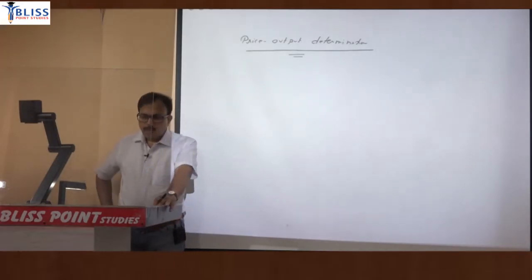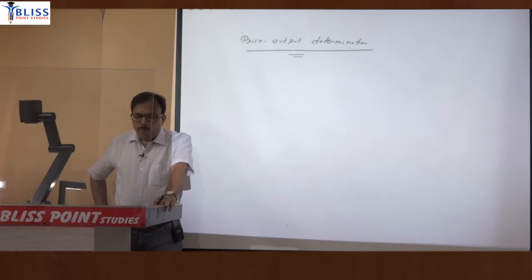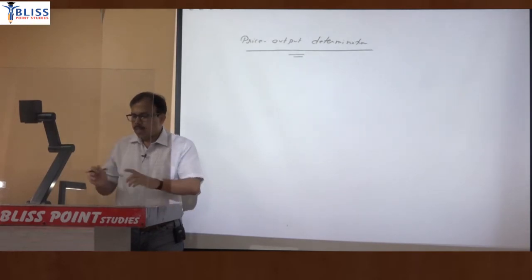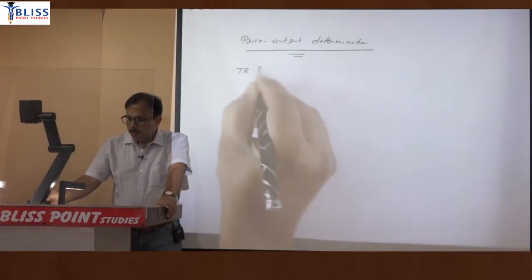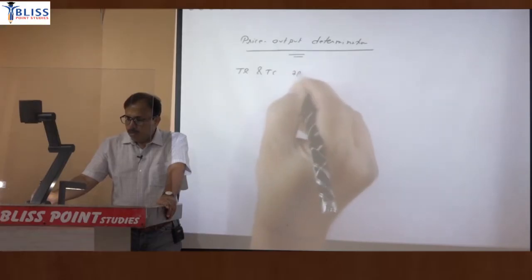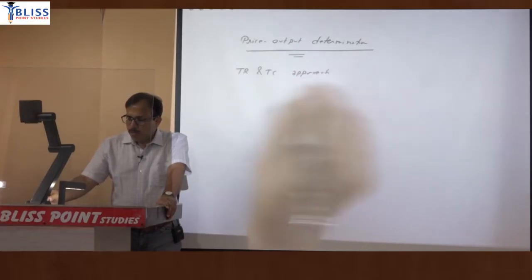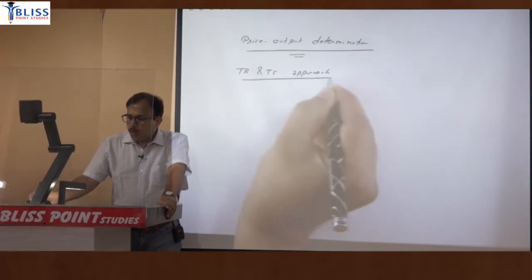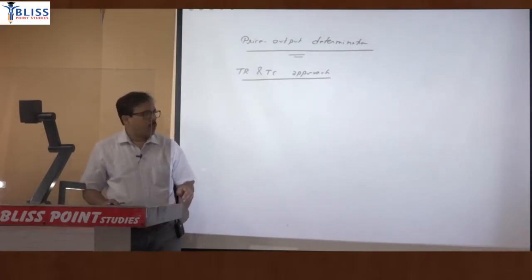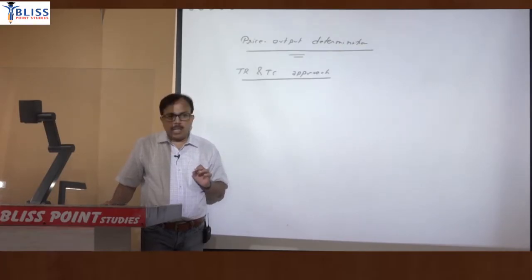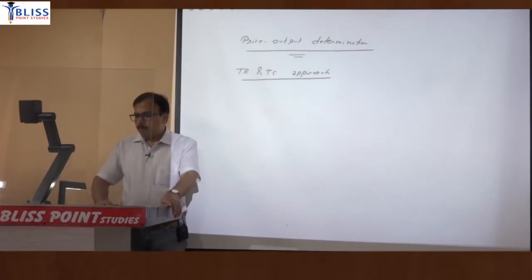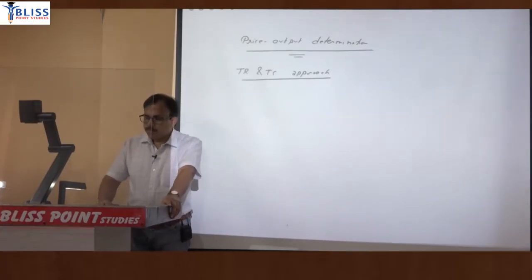Next paragraph. Equilibrium of firm may be shown graphically in two ways. First, total revenue and total cost approach. And second, marginal revenue and marginal cost approach.